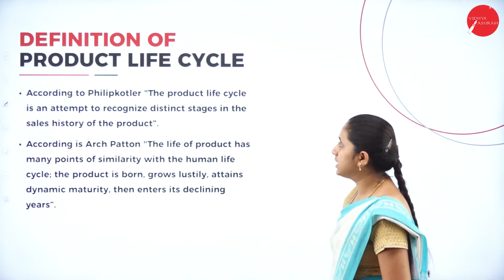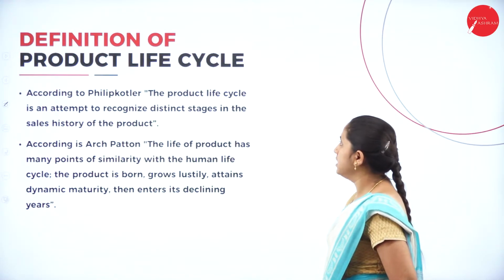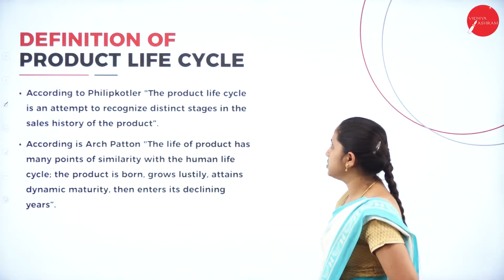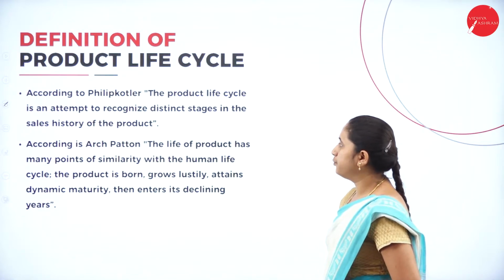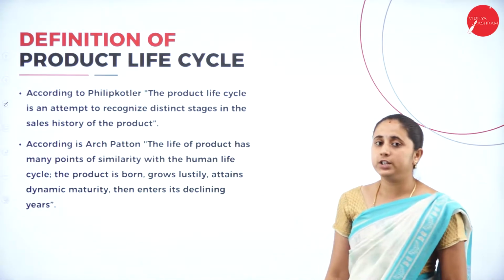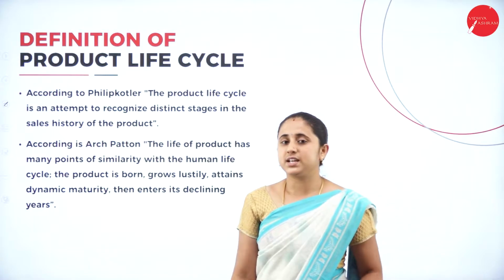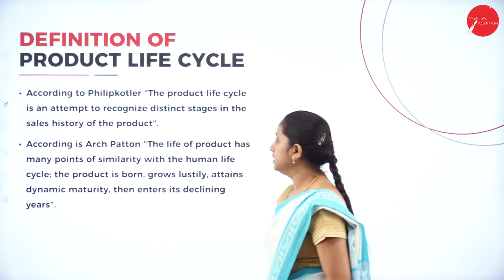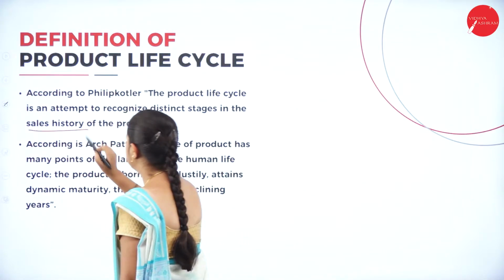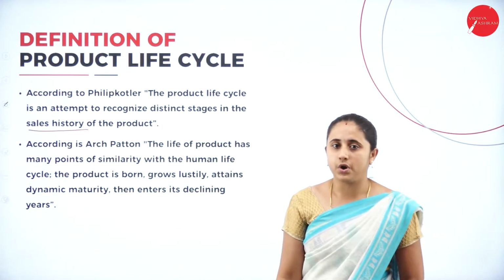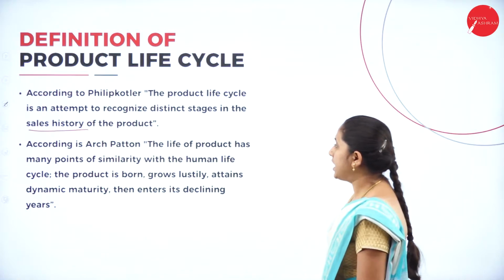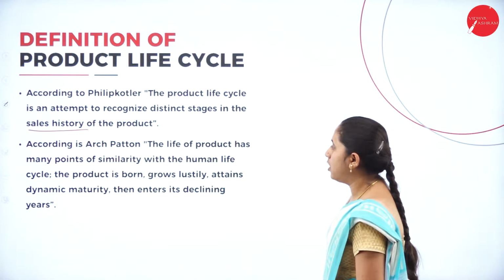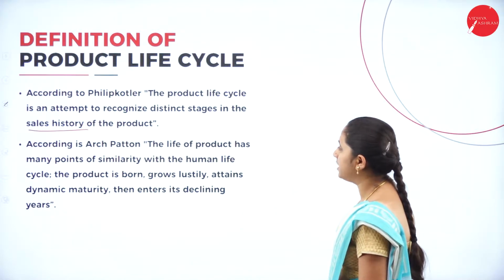Definition of product life cycle. According to Philip Kotler, the product life cycle is an attempt to recognize distinct stages in the sales history of the product. According to Arch Patton, the life of a product has many points of similarity with the human life cycle.